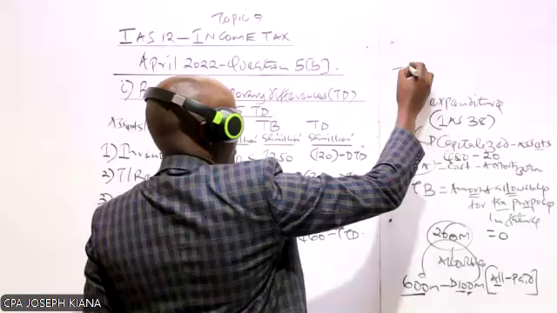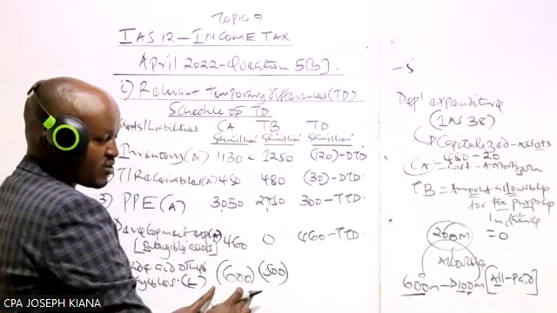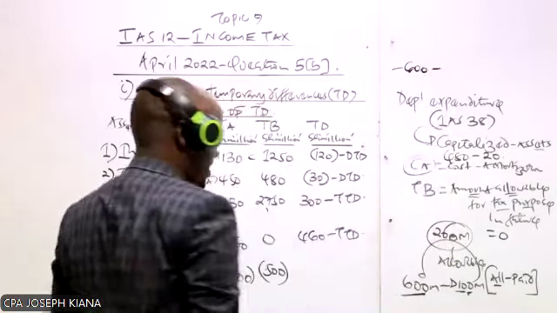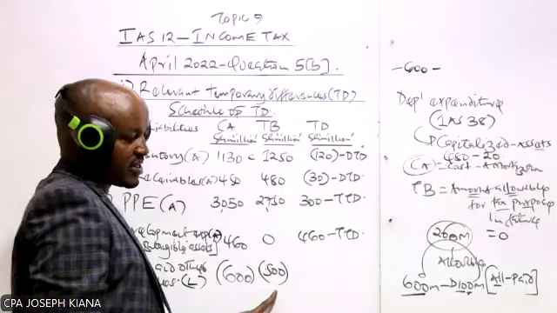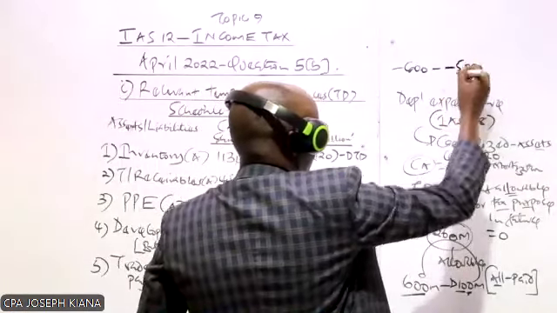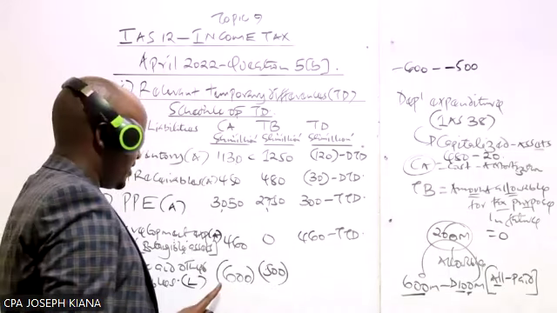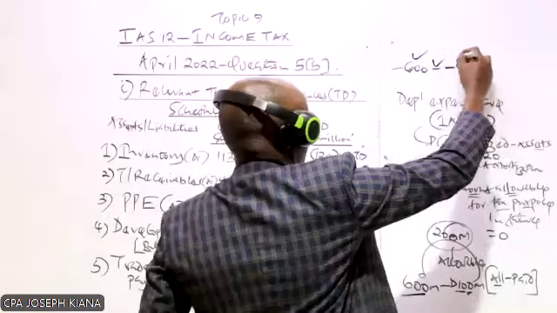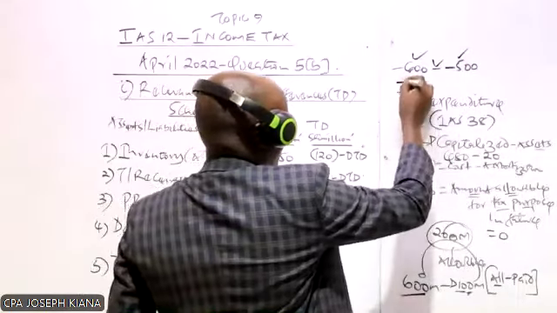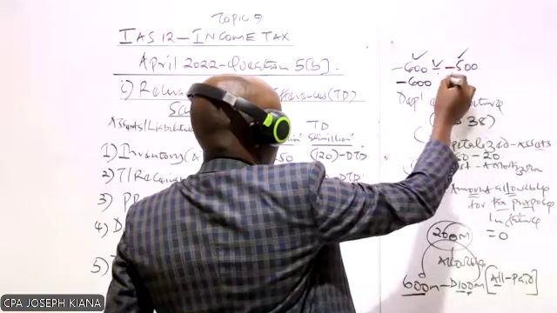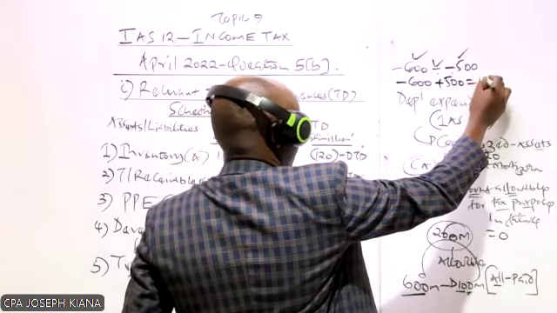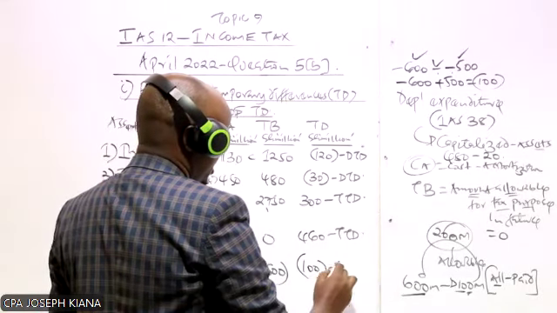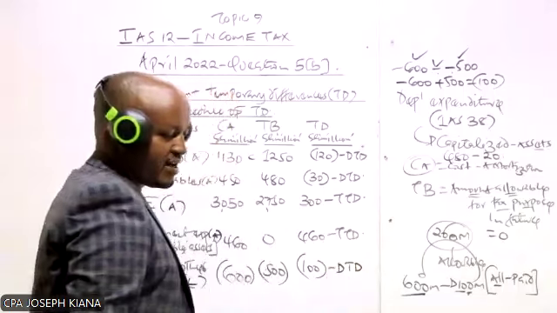Now, how do we compute this one? We take our carrying amount, which is negative 600, and then we minus the tax base. Our tax base is negative 500. I hope you have seen what I've done. I've taken our carrying amount, negative 600, minus negative 500. A negative and a negative is a positive 500. So this will give us negative 100, which is a deductible temporary difference.